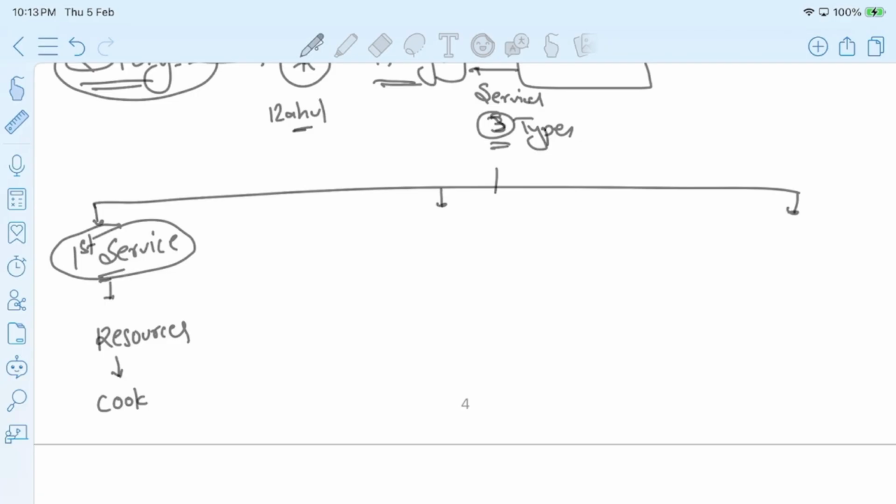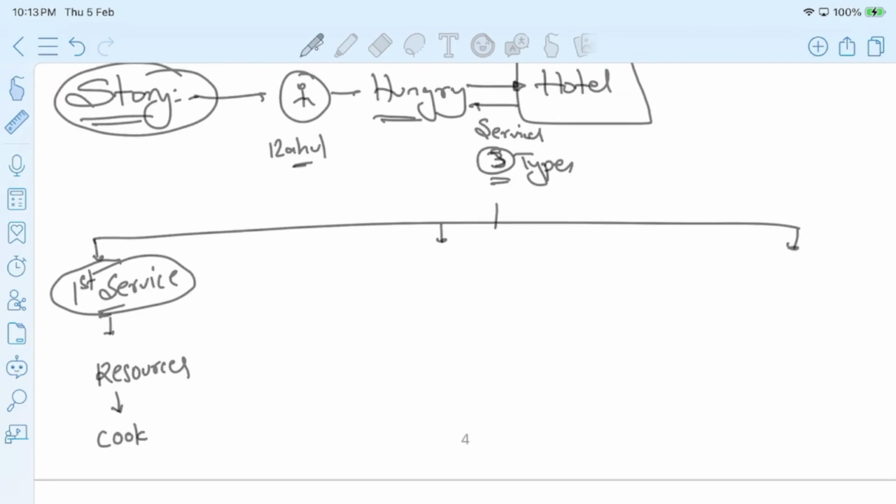I think it is clear. In the first type of services, the hotel is telling that, my dear Rahul, whatever resources you want, you just take the resources and you can start preparing your own food. So in this process, I'm selecting my own resources, like I'm choosing my own ingredients that are required in order to cook the food, right? I'm selecting my own utensils that are required in order to cook the food.